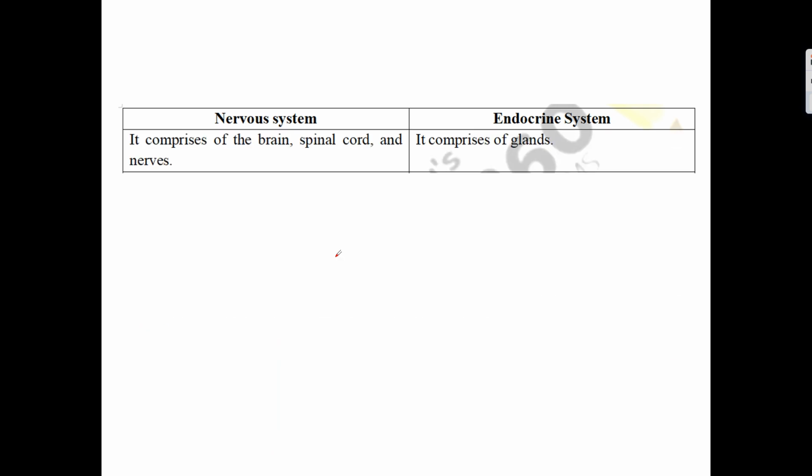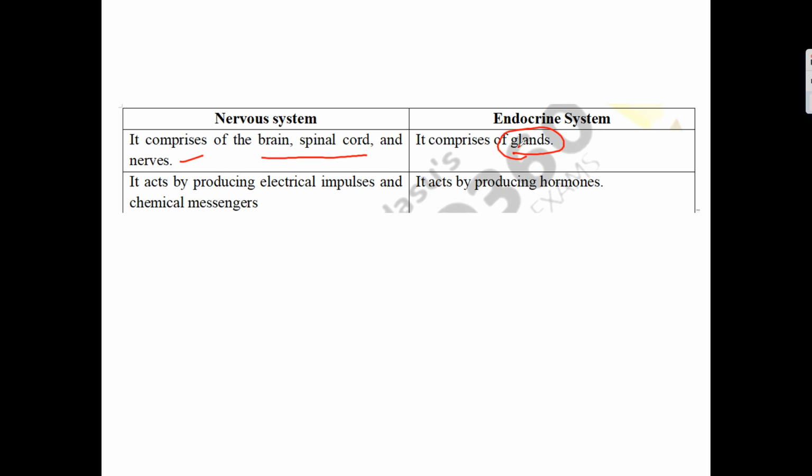As of now, let us have a look at some differences between them. The nervous system contains the brain, spinal cord and nerves, whereas the endocrine system comprises glands. The nervous system acts by producing electrical impulses, whereas the endocrine system acts by producing hormones.